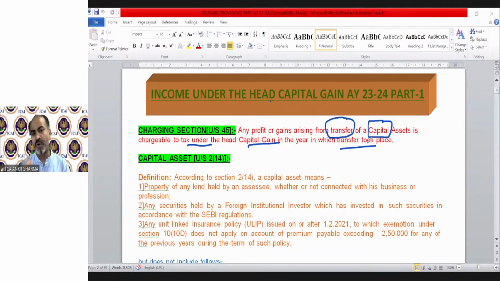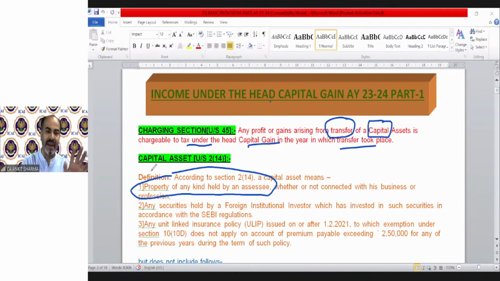Under section 2(14), the definition says a capital asset means property of any kind held by an assessee, whether or not connected with his business or profession. Property means any kind of asset will be a capital asset if it is held by the assessee.